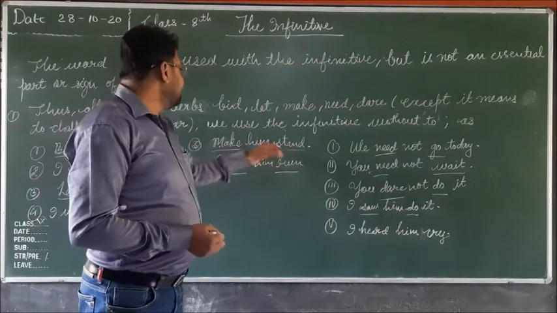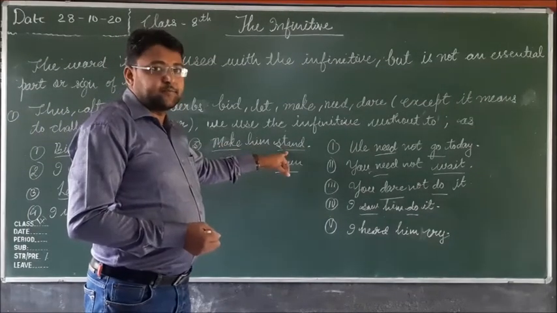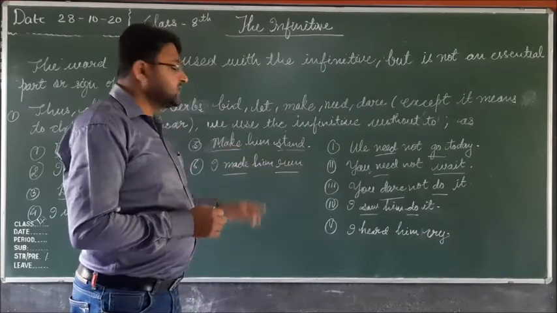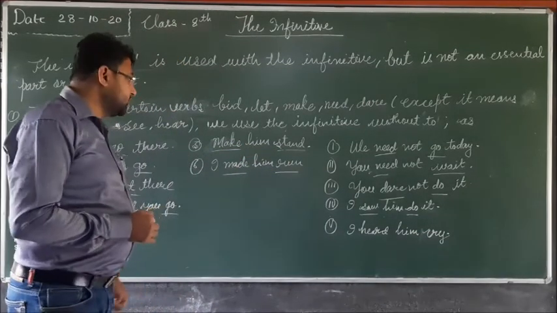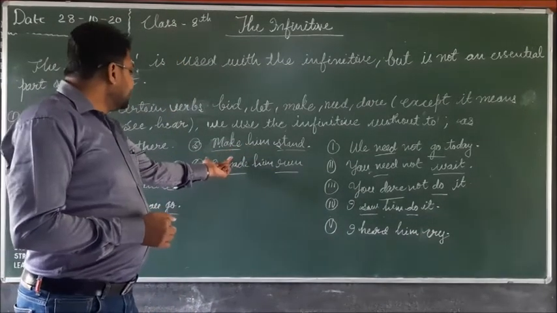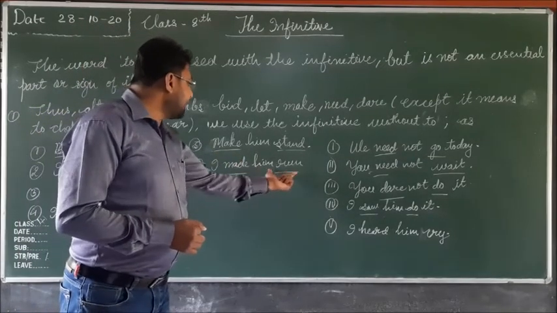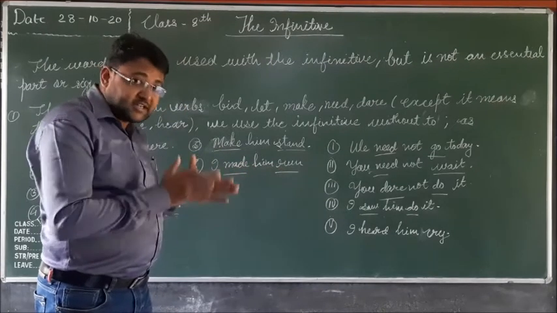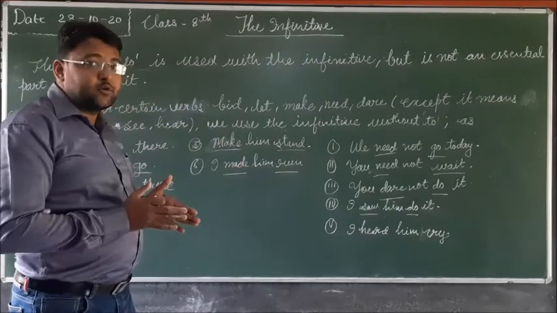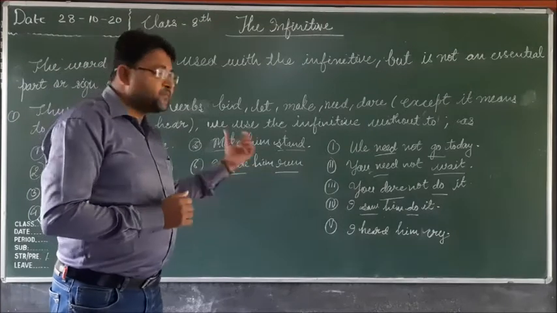Make him stand. Make is the verb and stand is a verb, and before these verbs to is not used. So they are infinitives. Make him run. Make and run both are verbs, but before these verbs to is not used, and they are infinitives.